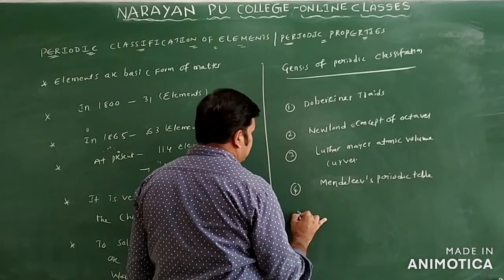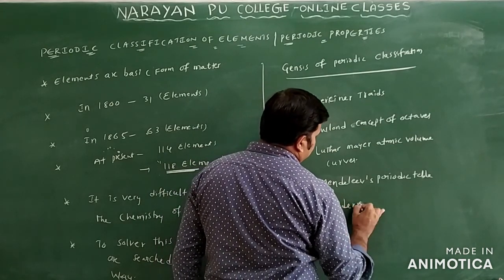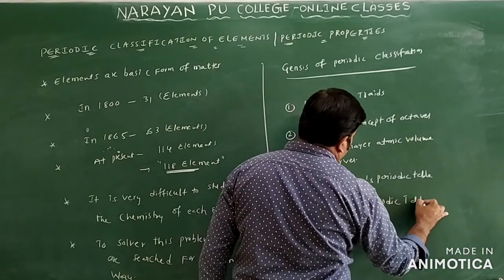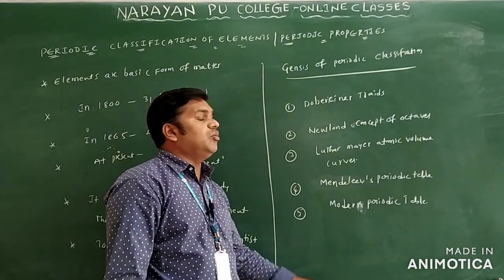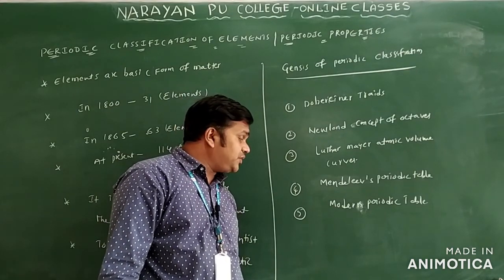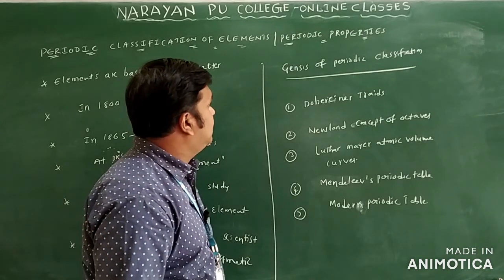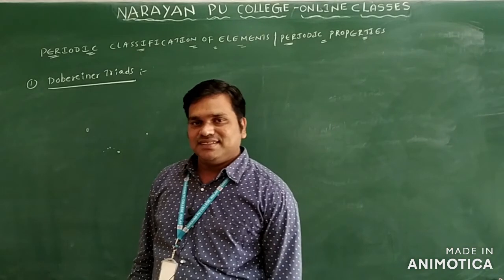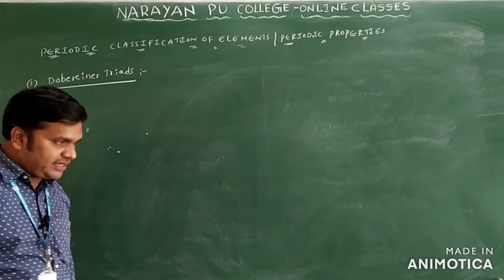Mendeleev periodic table, and one more, we have the modern periodic table only. So these are the different classifications of the elements given here: Doebereiner triads, Newlands concept of octaves, Lothar Meyer atomic volume curves, Mendeleev periodic table, and the modern periodic table. We'll discuss each classification one by one. See this Doebereiner triads. So what is the classification of this Doebereiner triad?